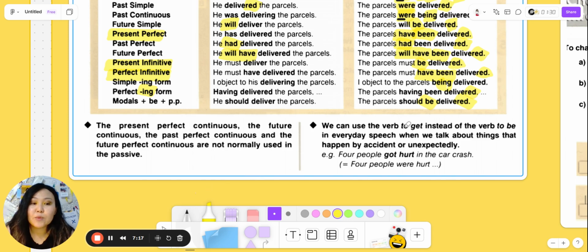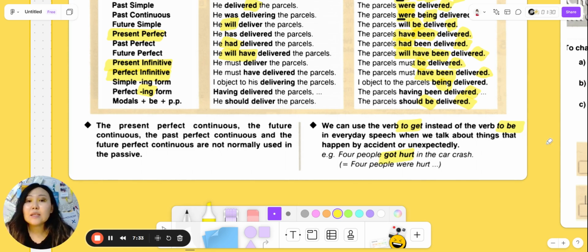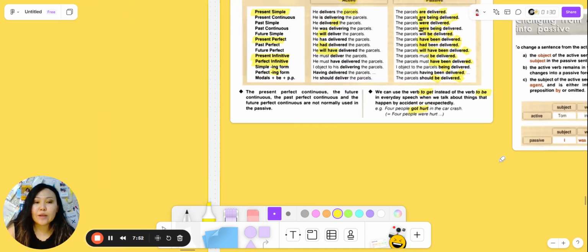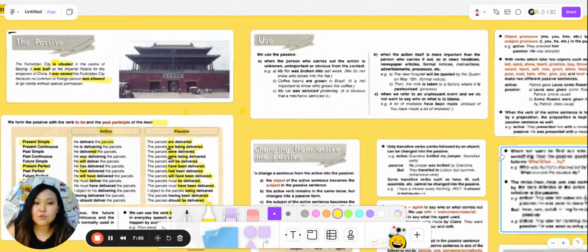Also, we can use the verb to get instead of the verb to be in everyday speech when we talk about things that happen by accident or unexpectedly. Four people got hurt in the car crash. Four people were hurt. And I guess you've heard such examples in movies or in series. Like, he got robbed. Yeah, we can say he was robbed, but we can also say he got robbed on the way home. So then we are going to the next part to speak about the use.